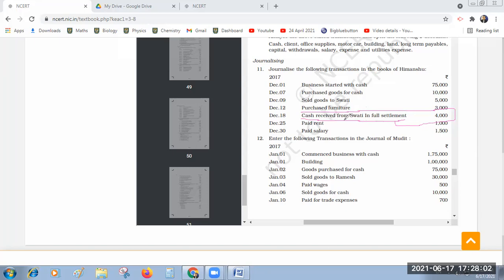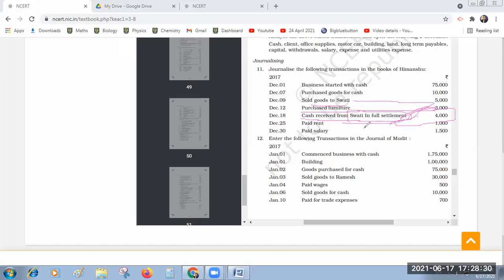Yes, what is the journal entry? Yes, sir. Cash account debtor to Swati account. See, very good. Here you made again a mistake. You see, in full settlement means you have to verify previous transactions. See, you sold goods to Swati. What is the worth of the goods? 5,000 rupees. But you received only 4,000 in full settlement.